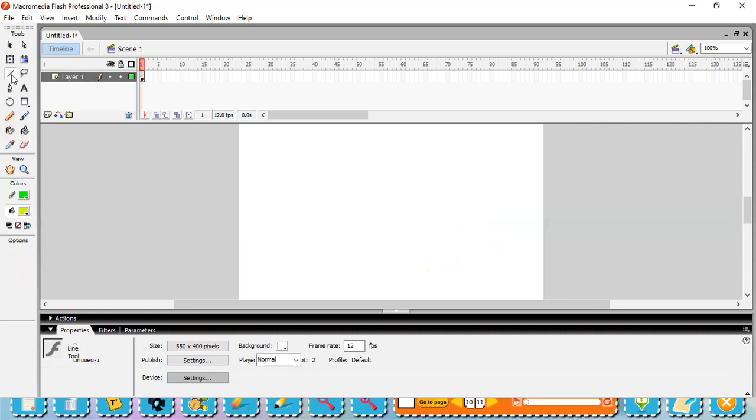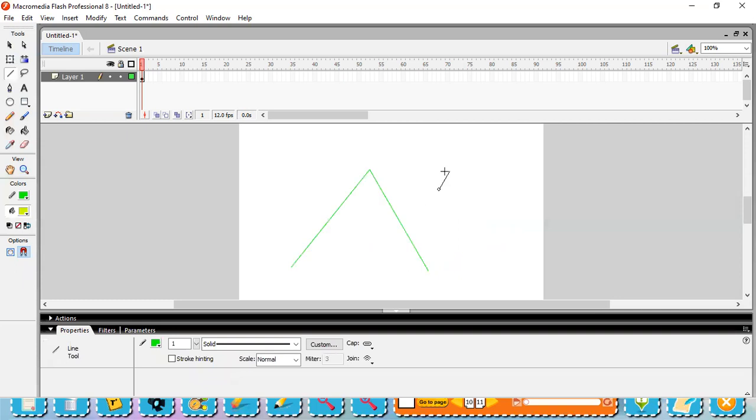Now, if you would like to draw any lines, we can draw the lines with the help of the line tool. If you would like to draw a circle, you can select the oval tool and draw a circle. If you want to draw a rectangle, you can select the rectangle tool and draw a rectangle, square, whatever you want. Got it? I hope you understood.